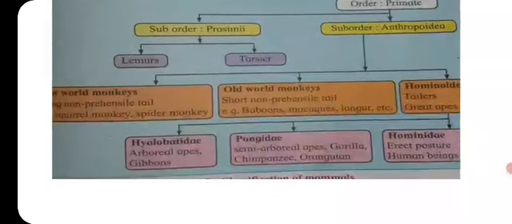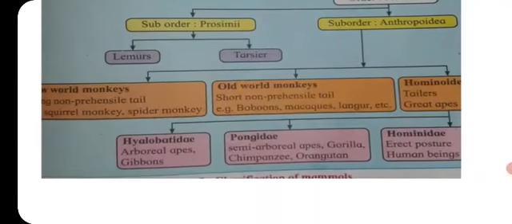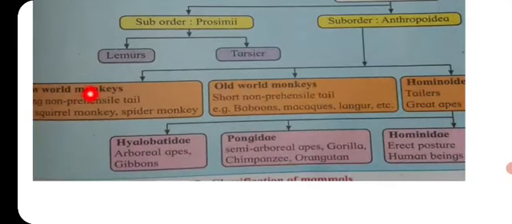The Anthropoidea divide into the New World monkeys, having a long non-prehensile tail, for example the squirrel monkey and spider monkey, and Old World monkeys, having a short non-prehensile tail.